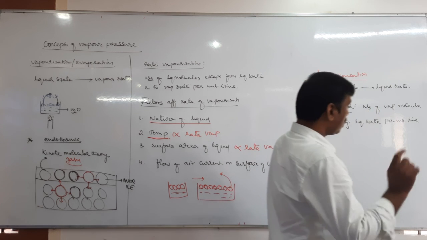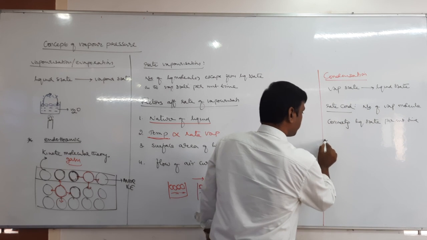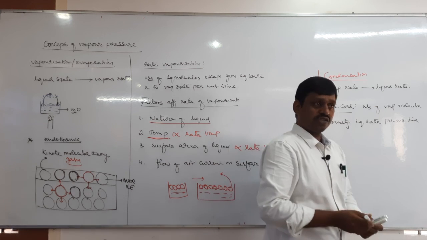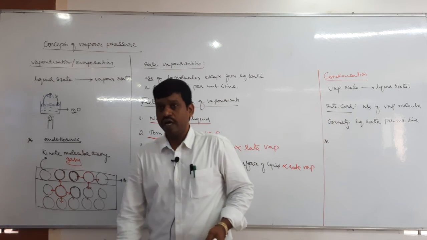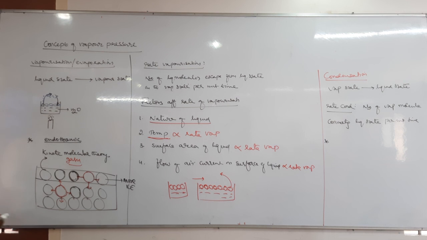Okay, but we know that at all temperatures the rate of vaporization and rate of condensation both take place simultaneously. For example, take this beaker containing water. Whatever the temperature may be, at a given temperature there is a rate of vaporization and a rate of condensation.